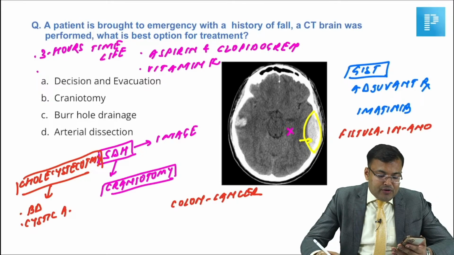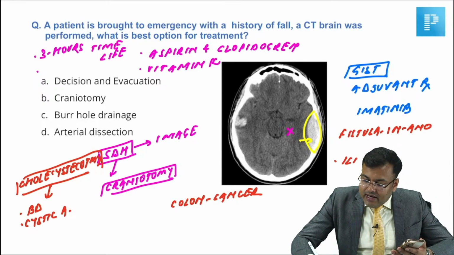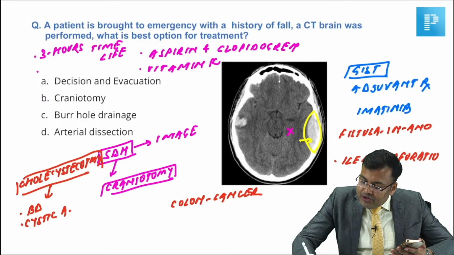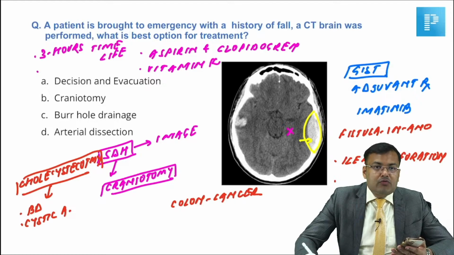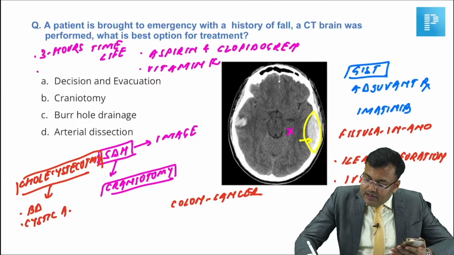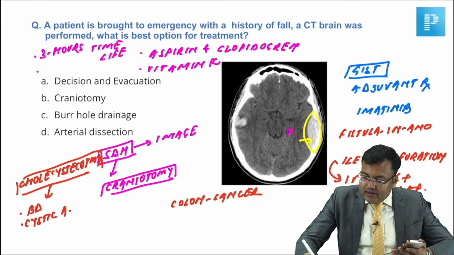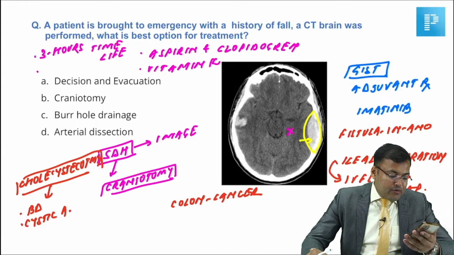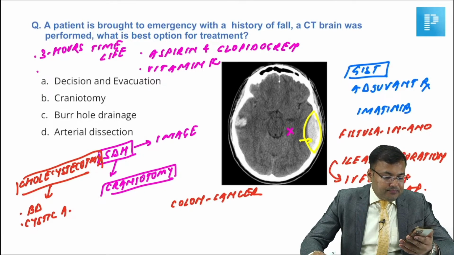Okay, ileal perforation. There was another question of ileal perforation. If there is ileal perforation, guys, what you have to do? Whenever there is bowel perforation, first you have to resuscitate. So what you have to do? First IV fluids. So go for resuscitation, and after that we go for exploratory laparotomy. Clear? So we go for IV fluids followed by exploratory laparotomy.